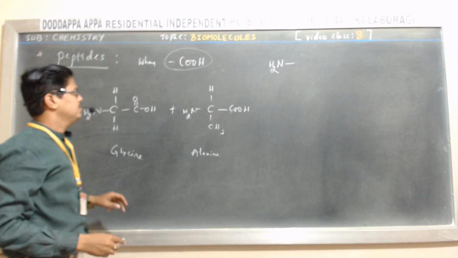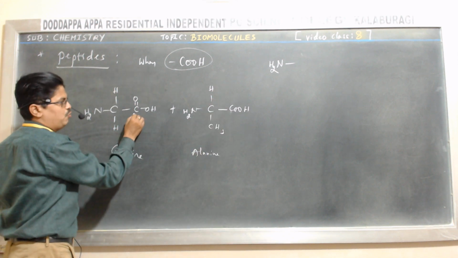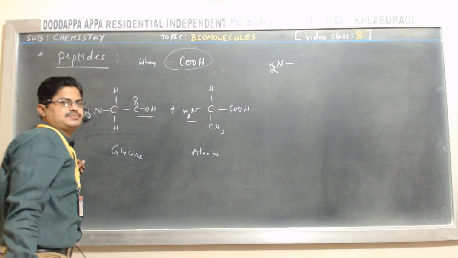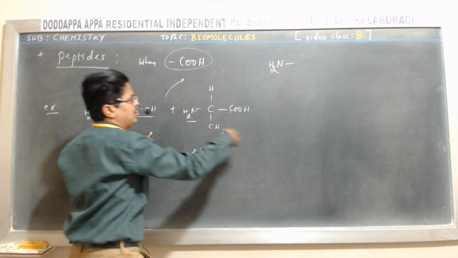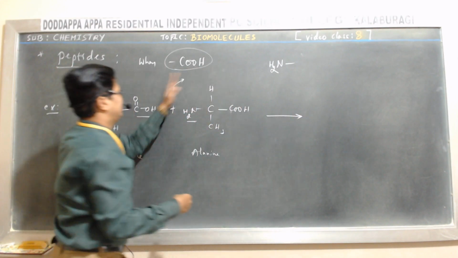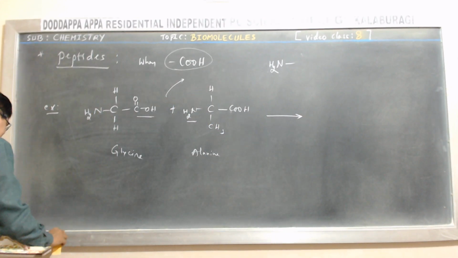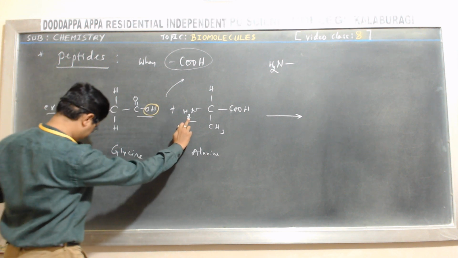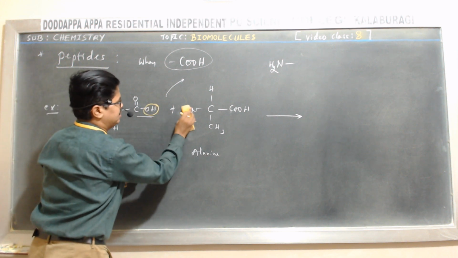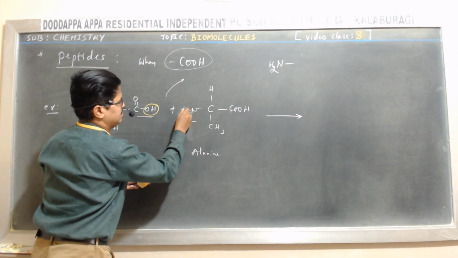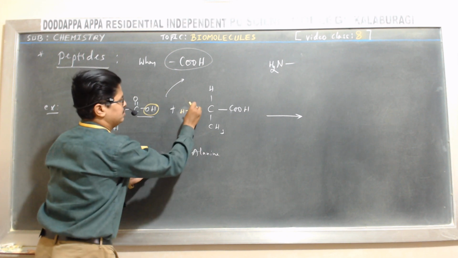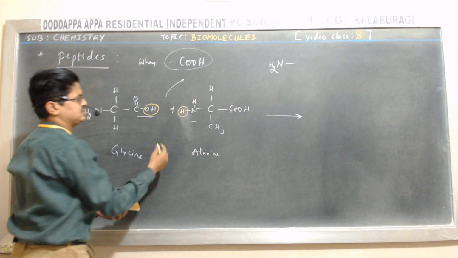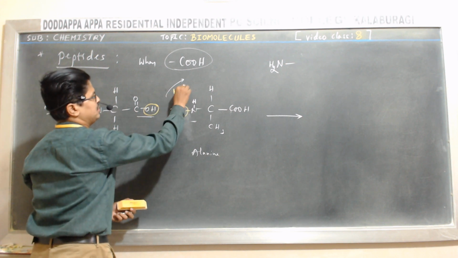Look at now. The carboxyl group of one amino acid reacts with the amine group of another amino acid to eliminate a water molecule. See, OH and one hydrogen from NH2. So OH and H react to form what?